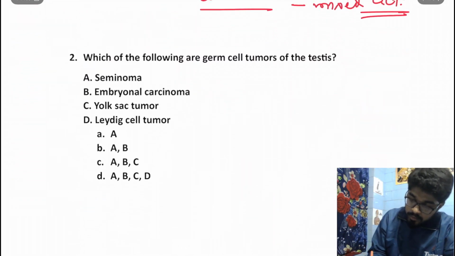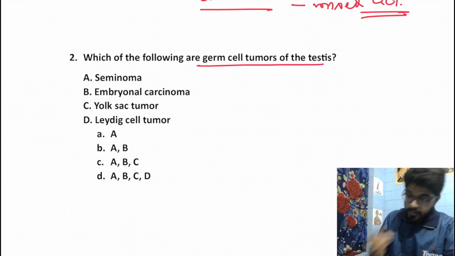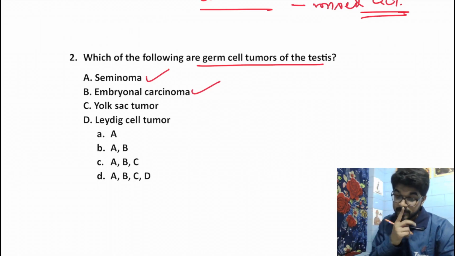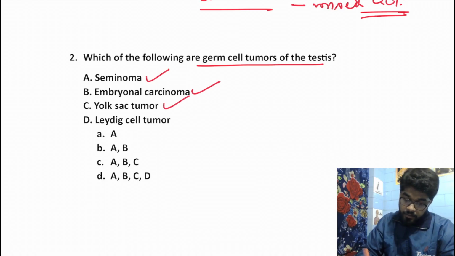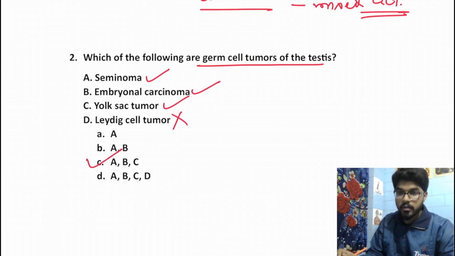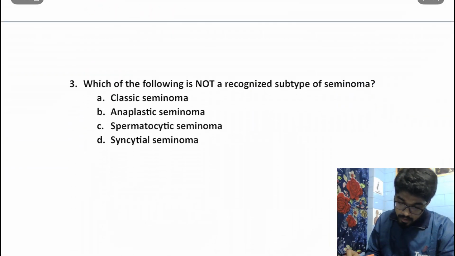Which of the following are germ cell tumors of the testis? We just discussed seminoma is a germ cell tumor. Yes. Embryonal carcinoma. Yes, it is a non-seminomatous type but a germ cell tumor. Yolk sac tumor. Yes. But Leydig cell tumor. No. Leydig cell tumor is a stromal tumor. So our answer would be C. Okay. Moving on to the next question.